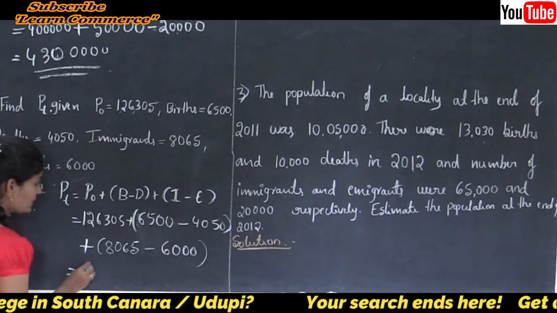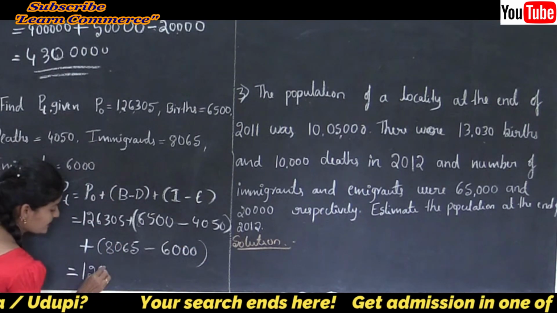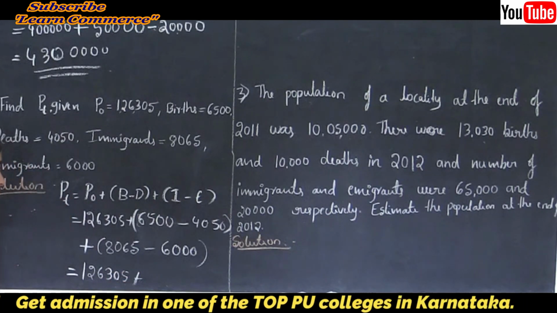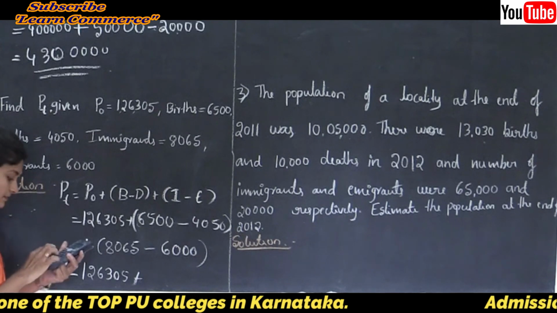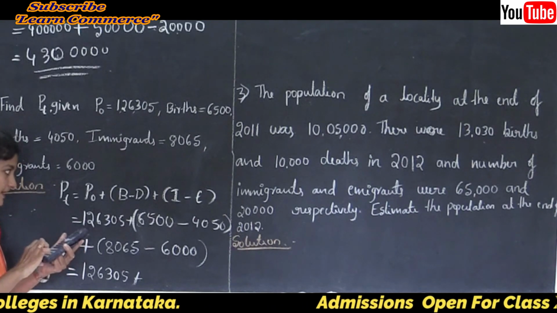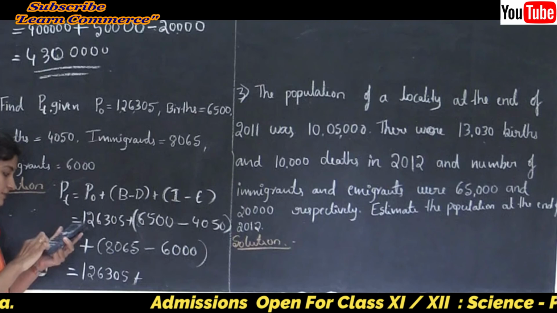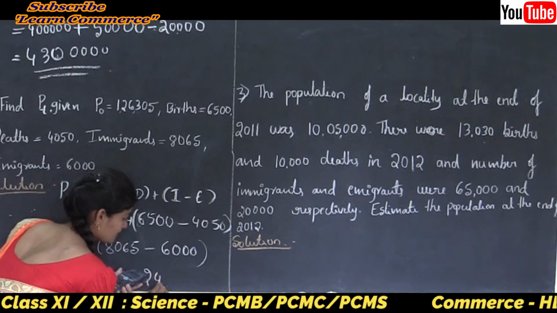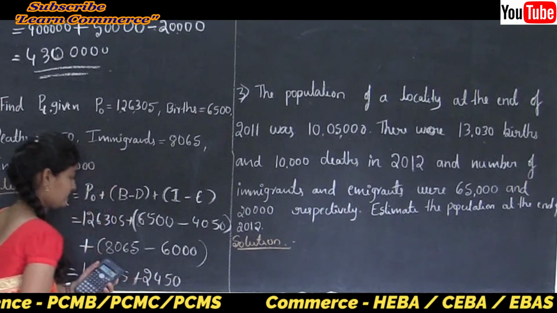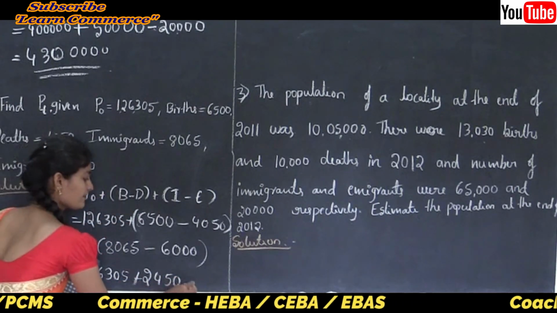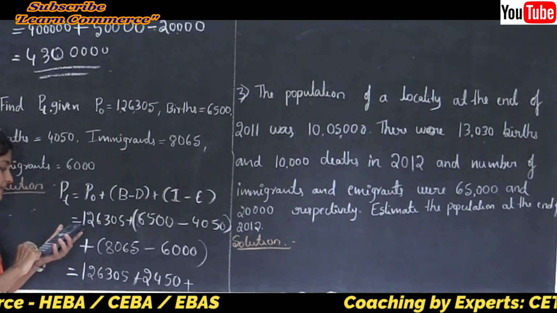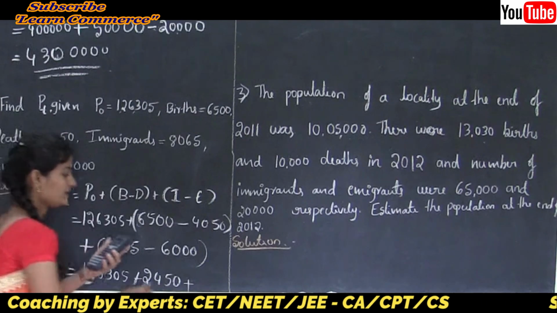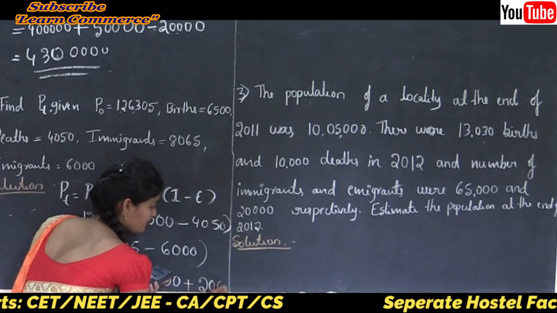Okay, this is equal to 1,26,305 plus 6,500 minus 4,050, that is 2,450. Next here the sign is plus, then 8,065 minus 6,000, that is 2,065.